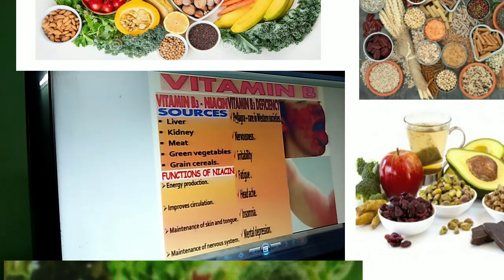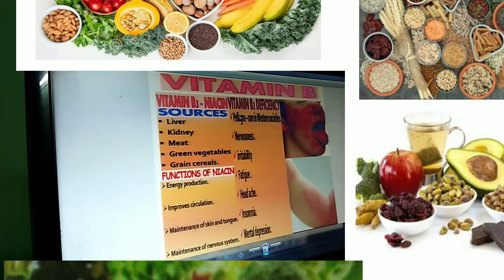Now coming to B3, otherwise known as niacin. Sources are liver, kidney, meat, green vegetables, grains, cereals. Functions are energy production, improves circulation, maintenance of the skin and tongue, and maintenance of the nervous system. Deficiency causes pellagra.